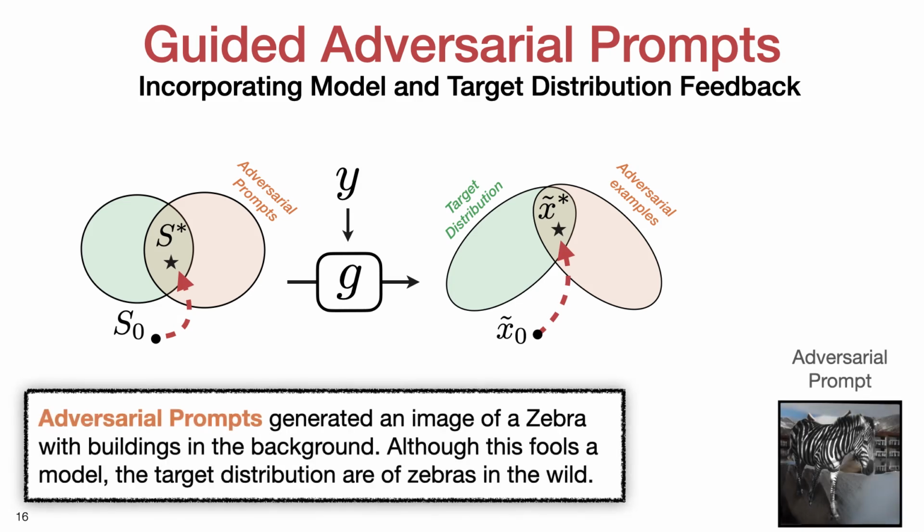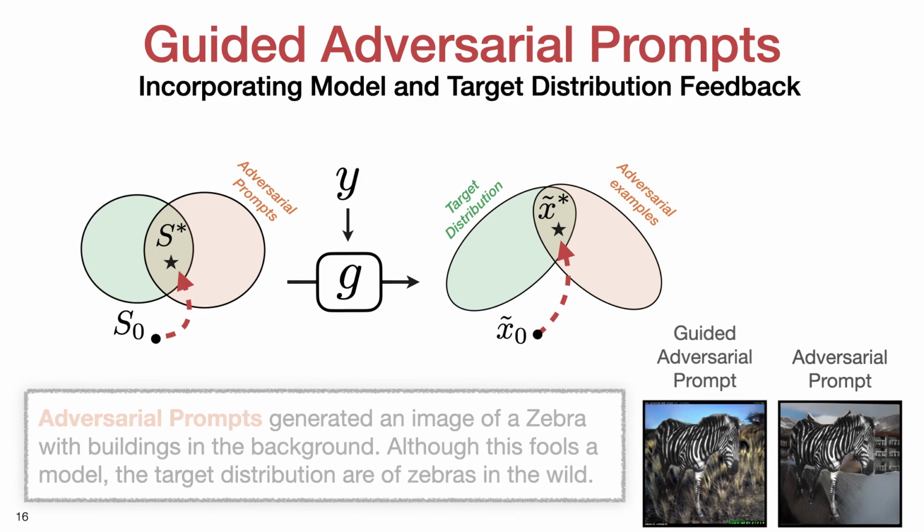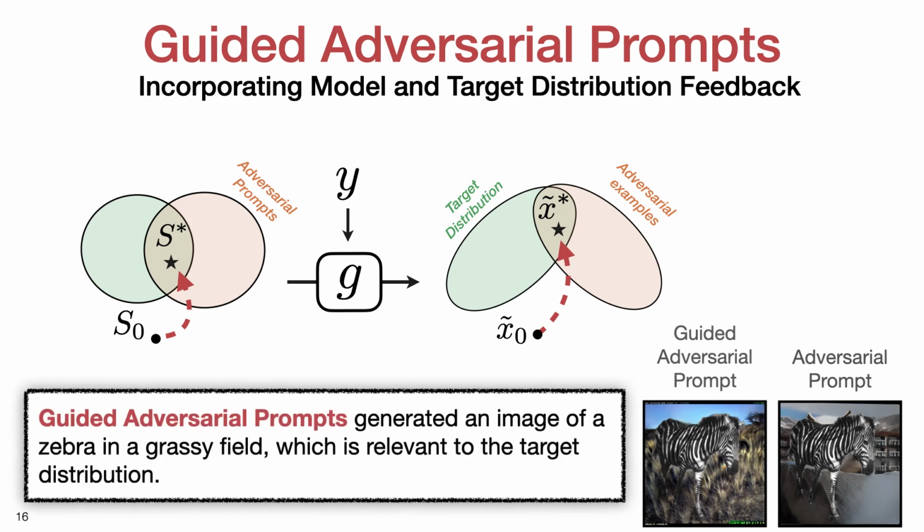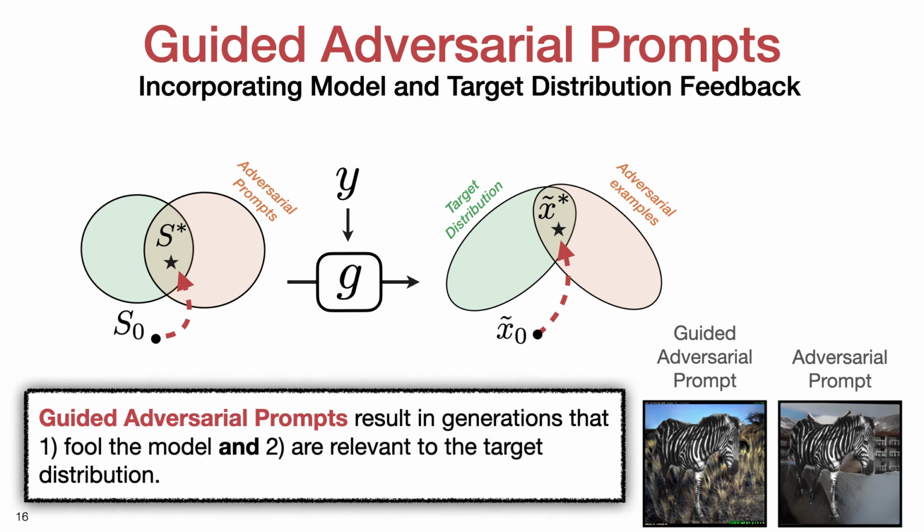Adversarial prompts generated an image of a zebra with buildings in the background. Although this fools a model, the target distribution are of zebras in the wild. Guided adversarial prompts generated an image of a zebra in a grassy field, which is relevant to the target distribution. Thus, guided adversarial prompts result in generations that fool the model and are relevant to the target distribution.